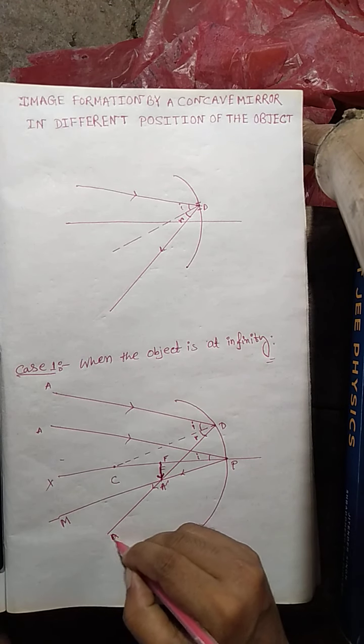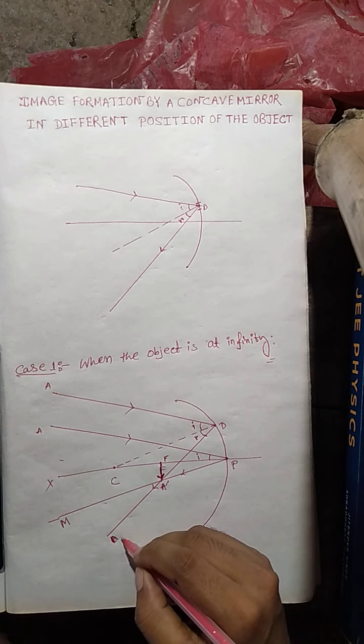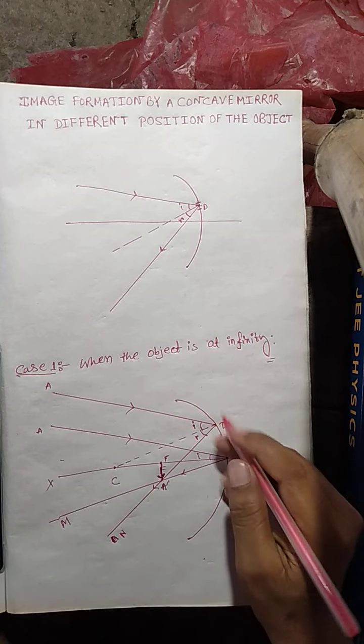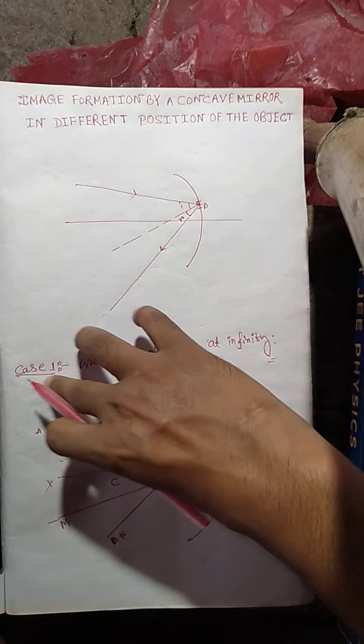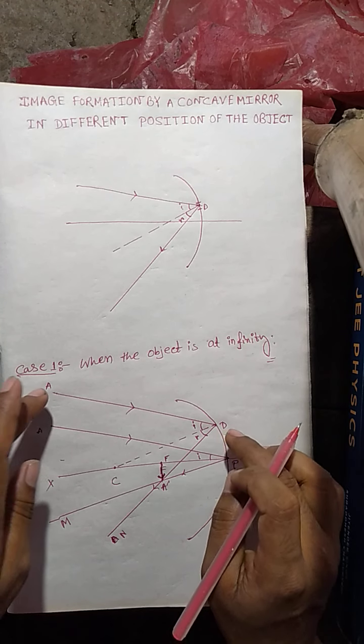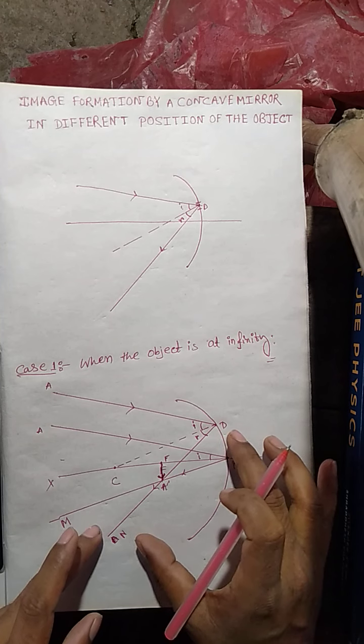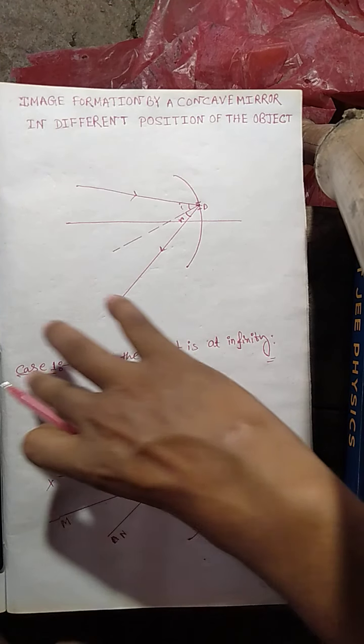You cannot use another A because you already used A, so you can give it the name N. DN is the reflected ray for the incident ray AD. Are you getting the point? AD is the incident ray, and DN is the reflected ray for AD.